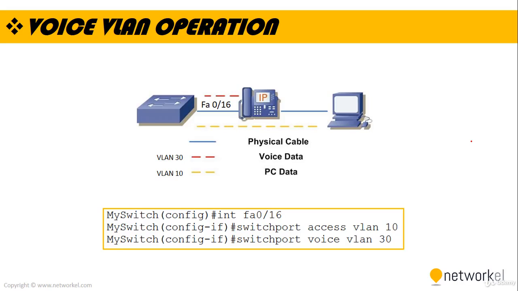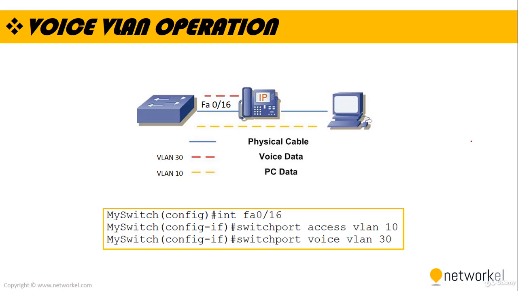Let's take a look at the voice VLAN operation now. It is always recommended to separate data and voice traffic, and most of the time we use a separate VLAN to carry voice traffic. Usually IP phones sit next to a computer on the same desk, guys. They require the same UTP cables as computers and also use Ethernet. This will work, but it has some disadvantages.